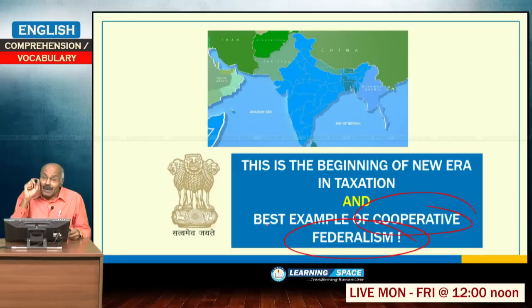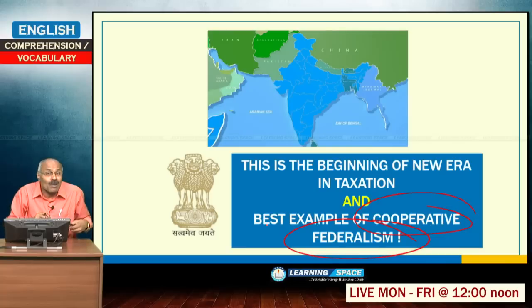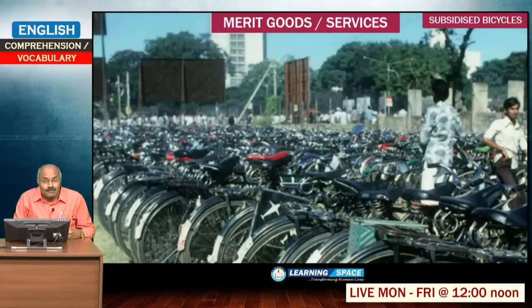From an examination perspective, if you look at GST, know what the GST Council is, what the GST Network is, the various components of GST, what is meant by IGST, and what you understand by destination based tax and cooperative federalism. These are the things you should keep in mind, because GST is an example of cooperative federalism, and at the same time GST is a destination based tax. Having learned this, the article talks about merit goods and demerit goods.